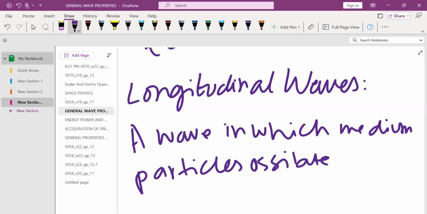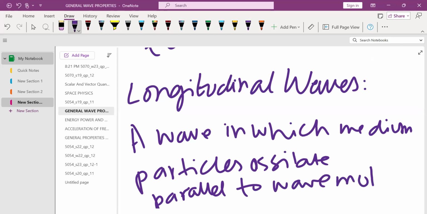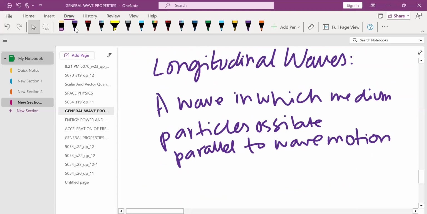So this word parallel is the key word for the longitudinal wave.